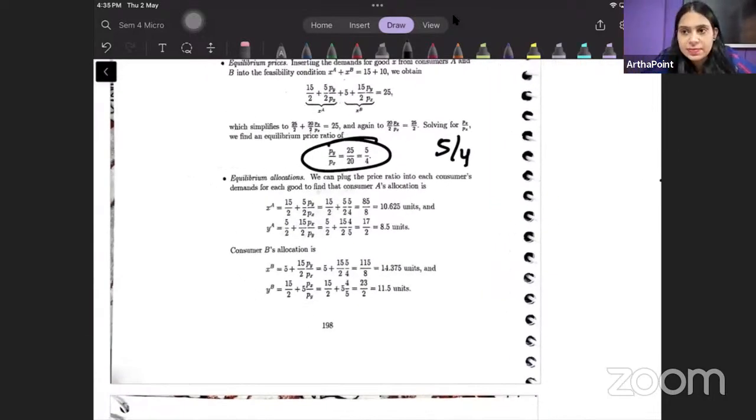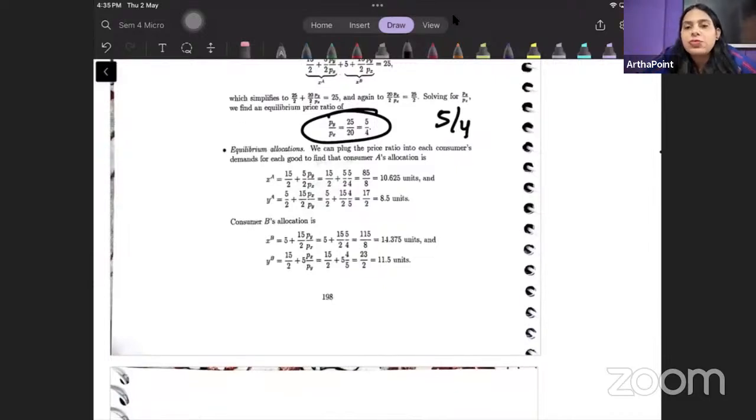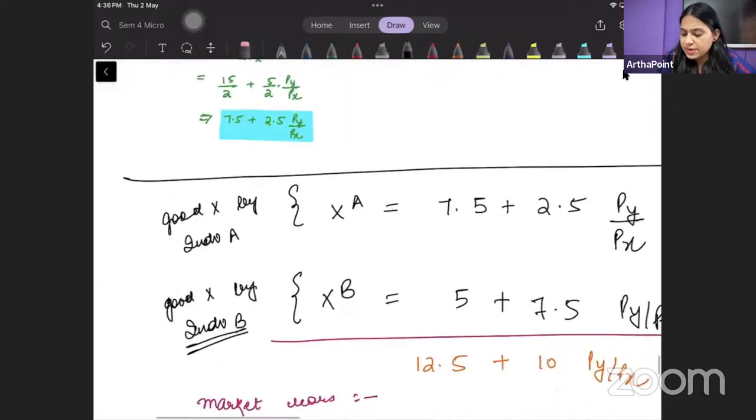Clear हुई ये बात बेटा? तो I have found out the optimal price ratio in this case. हमारा जो optimal price ratio है, we have been able to go ahead and find that out. Right? Clear? Okay, beta. So once we find out the optimal price ratio py by px, now you can find the optimal bundle also, beta.